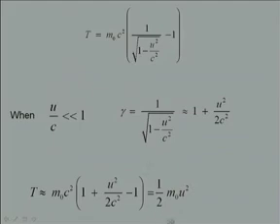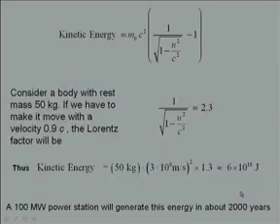This is the non-relativistic expression for the kinetic energy of a particle of mass m0. In general, if the velocity is not very small, then the correct expression for the kinetic energy is m0 c square times gamma minus 1.